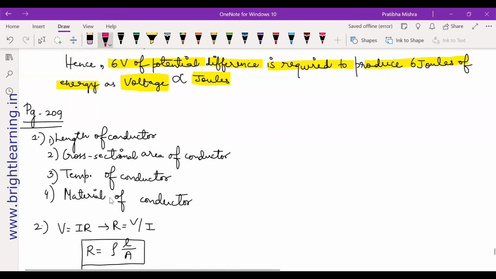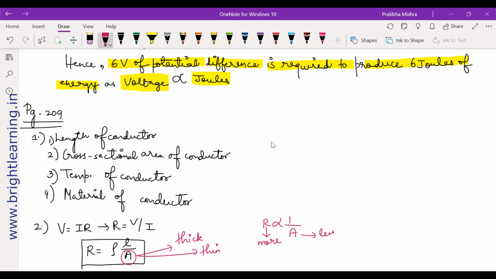Let us understand this. Will the current flow more easily through a thick or a thin wire? Now they're talking about the cross-sectional area, whether it is thick or thin. Resistance is inversely proportional to area. That means the thinner the area, the more the resistance.